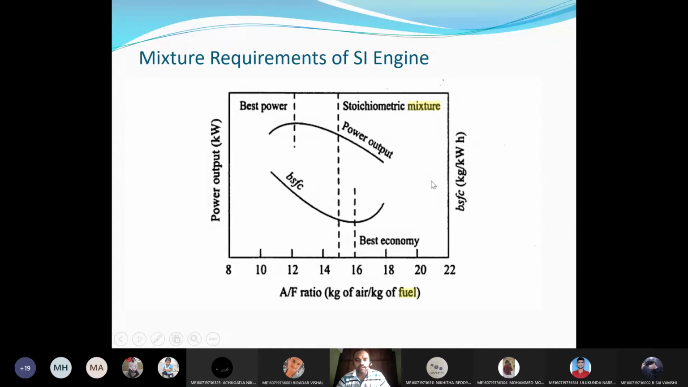So stoichiometric air fuel ratio, you can see it is 15:1. Strictly speaking, it is 15.6:1 actually. Chemically correct air fuel ratio, it is 15.6:1, and this will be more for diesel engine.